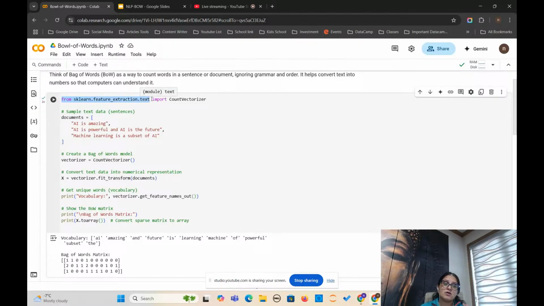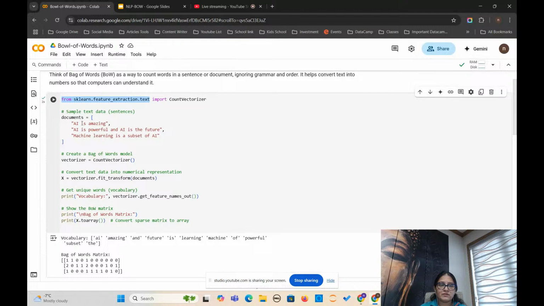This is the inbuilt package. We use it when you are going to convert your text data into numeric data, and extract the text or the words from your file, and import CountVectorizer. Okay, this is the library. And now look at this. We have the sample data.